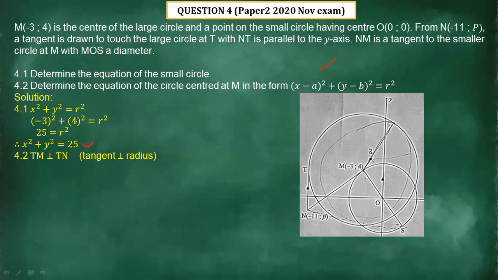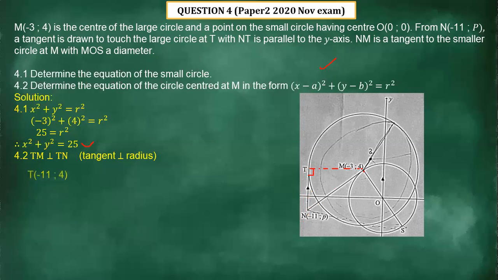Since TN is a tangent, the line from the center to this tangent is going to be a line like this, so it's perpendicular to TN here.